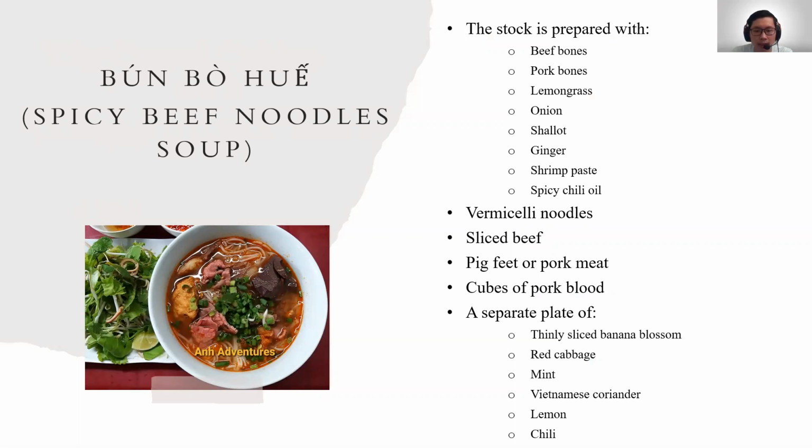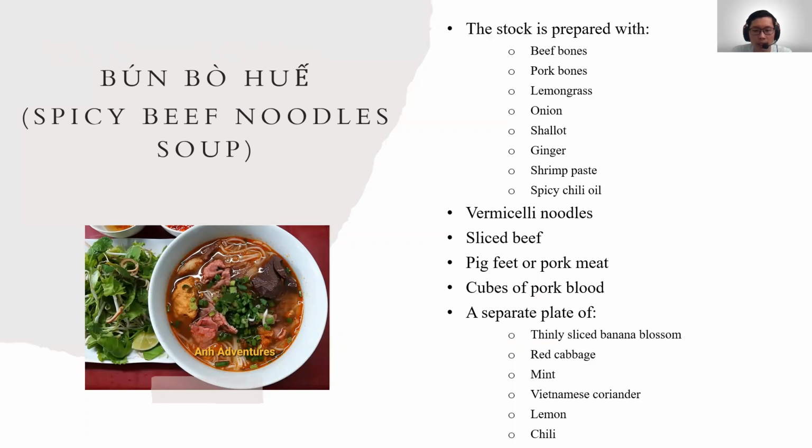One of the famous breakfast dishes of the central people is bún bò Huế, or you can call it spicy beef noodle soup. The bún bò Huế broth is prepared by simmering beef bone and pork bone with lemongrass, onions, shallot, and ginger, while boiling the broth in water for 6 to 10 hours to get the sweet taste from the marrow. The shrimp paste and the very spicy chili oil are added later during the cooking process, which gives the bún bò Huế broth the color and spice of chili oil, the flavor of lemongrass and shrimp paste, and the smoothness of bone marrow.